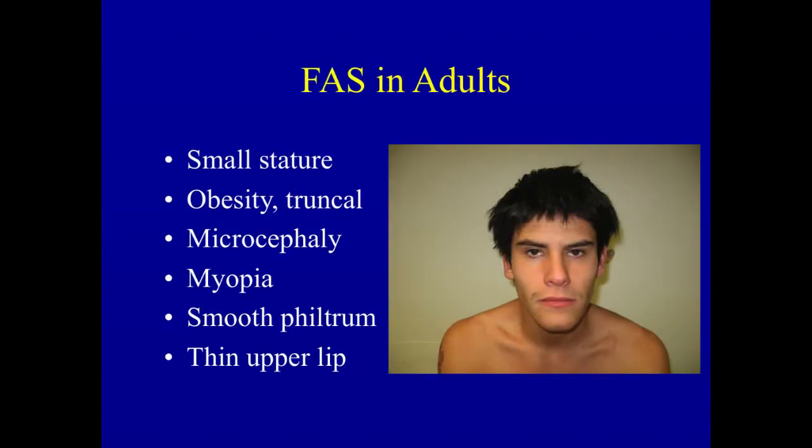And so here we have a man who has fetal alcohol syndrome. He has short stature. Obesity is common in these children, as evidenced by work of Jones and others, and Streissguth and others. The microcephaly persists, the smooth philtrum and thin upper lip.